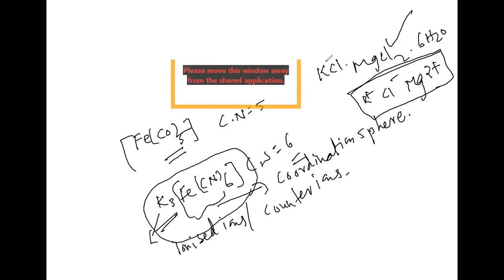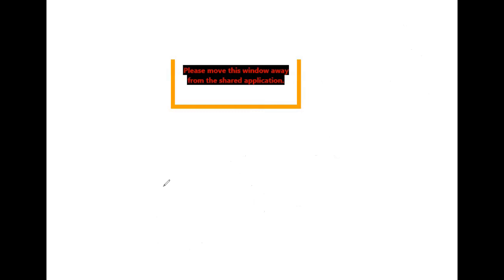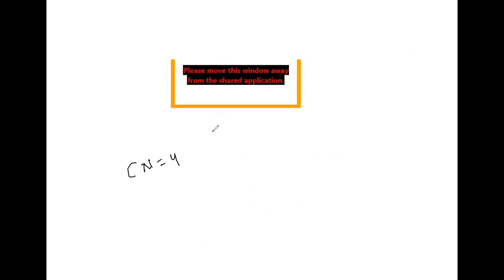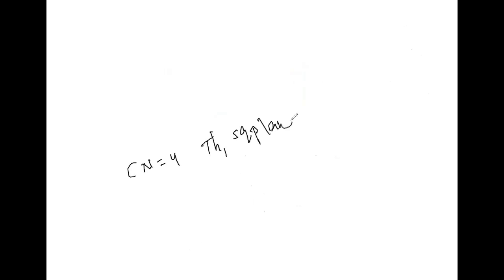But in our syllabus, we are going to focus on coordination numbers 4, 5 and 6. Coordination number 4 means generally we can expect tetrahedral complexes as well as square planar complexes.